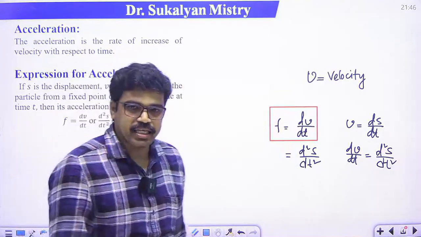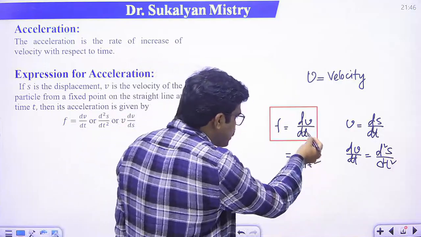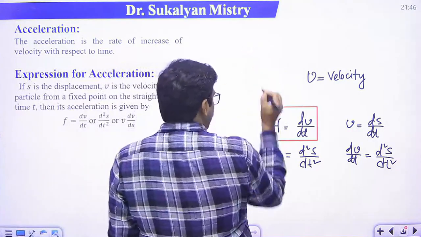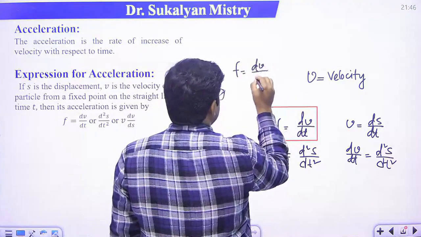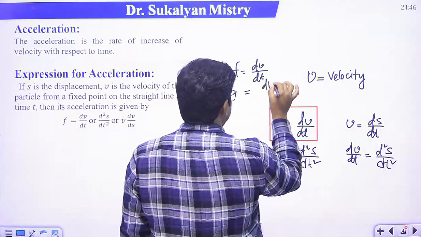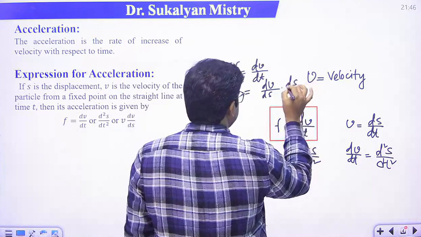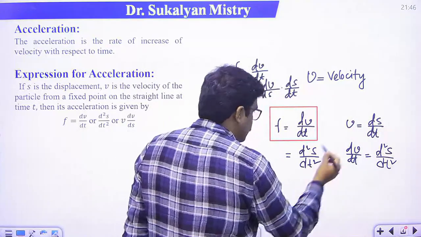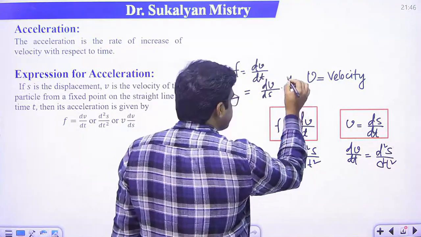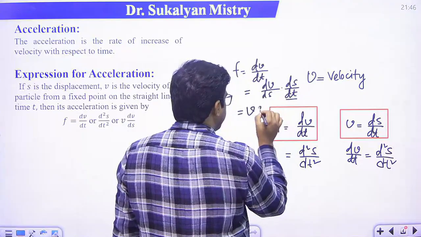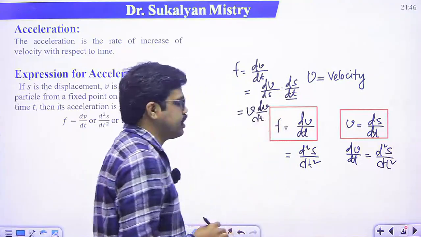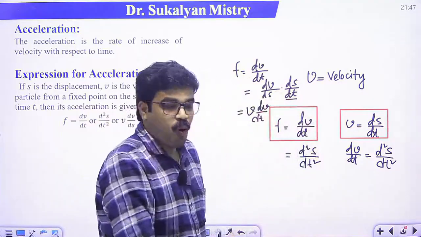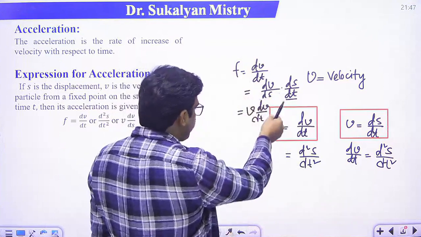So f, that is acceleration, is dv/dt, or it can be expressed as d²s/dt². Now we know f is dv/dt, so this can also be written in the form dv/ds into ds/dt. Now ds/dt is velocity, that means v dv/ds.